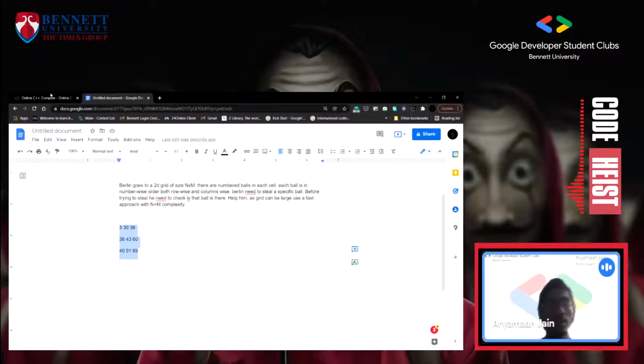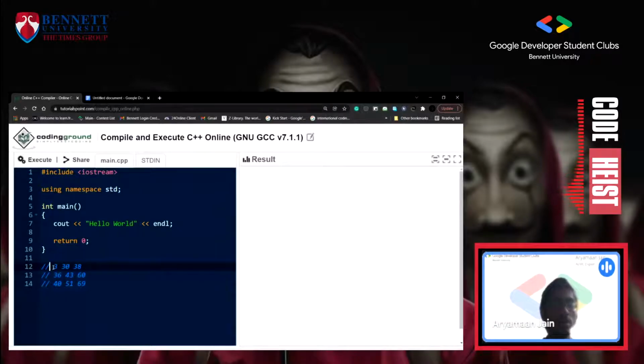Yeah. So we take advantage of row wise. We know it's sorted row wise, so we don't need to look at each element. We can use our log n approach here. We can just check if the element is present in this row or not using binary search, so the complexity is reduced by a log factor. So the approach will be n log m, because it is log m for each row, and there are n rows. So n log m.